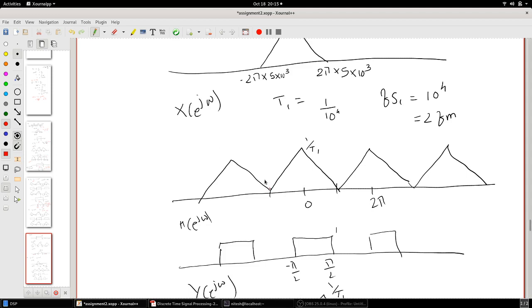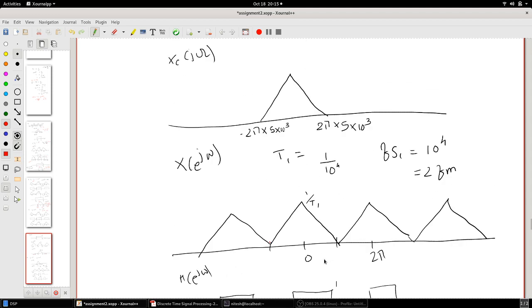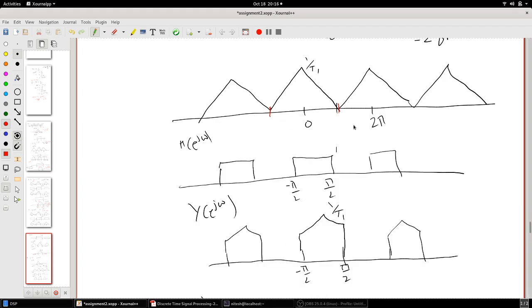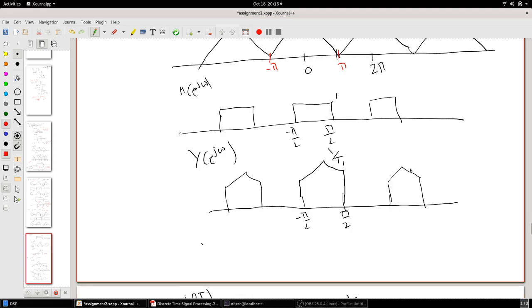Since here fs is twice fm, you will get a spectrum which is something like this with no guard band here, 1 by T1. Pass it through, this is your pi, this is your minus pi. Once you pass it through this, there will be a cutoff, so some part of the spectrum will be cut off.